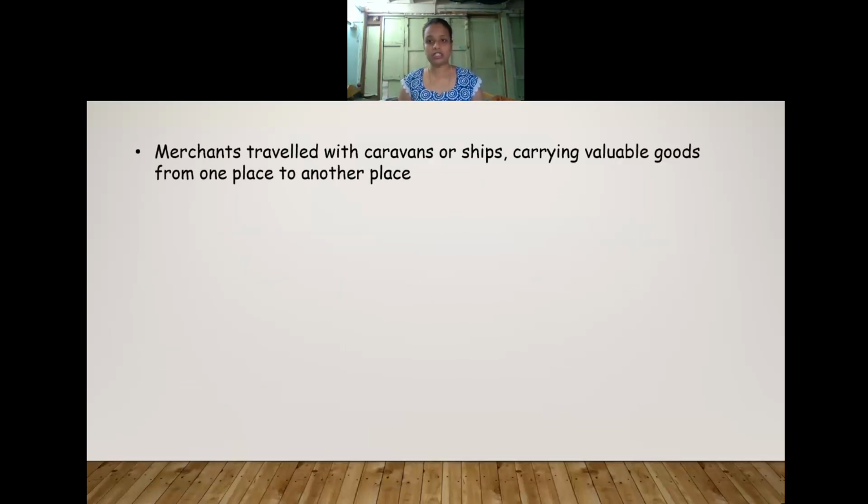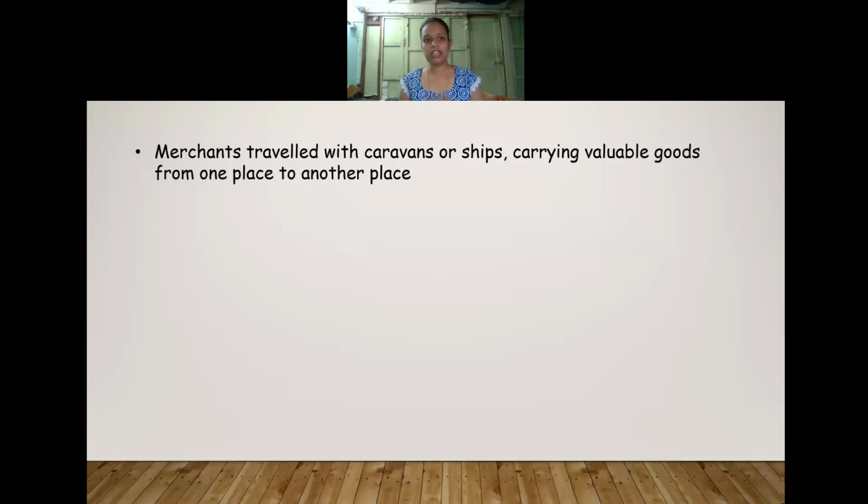The merchants and traders traveled in caravans or ships carrying valuable goods from one place to another, whatever they were producing in our country, like spices, masala items. We had a lot of demand in the outside world.